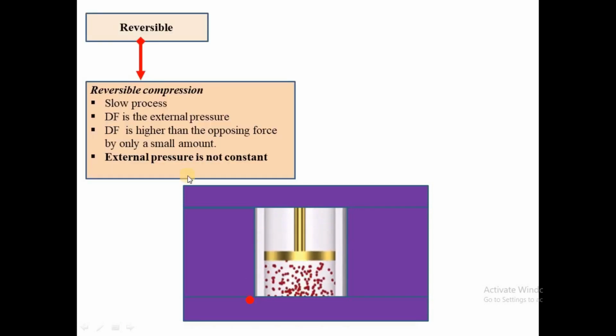We have a reversible compression. It is a slow process. The driving force is the external pressure. In all compression processes, the driving force is the external pressure. Here also, the driving force and the opposing force don't differ too much. The driving force, F, is higher than the opposing force by only a small amount. External pressure, again, here is not constant. So we can use the pressure of the gas in the calculation because the external pressure is not constant.